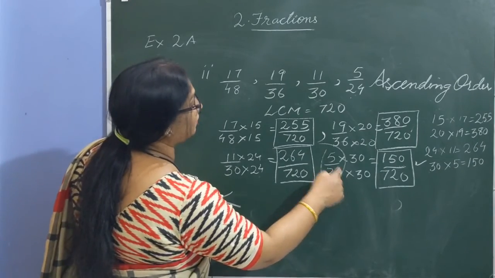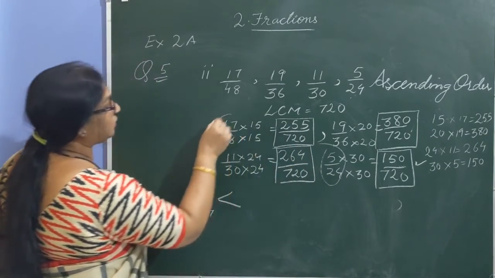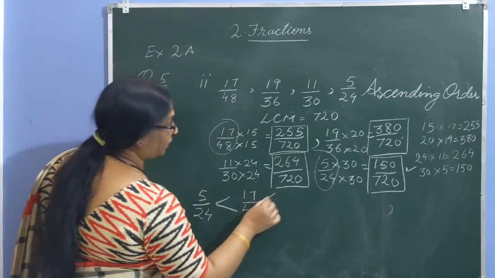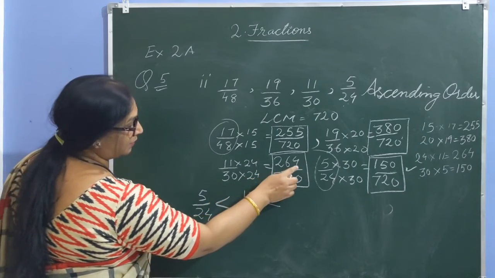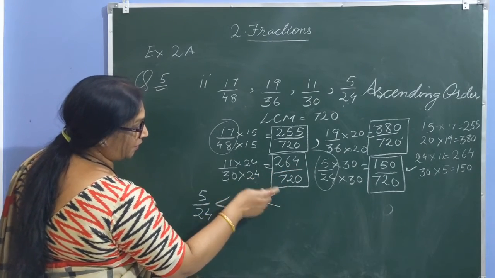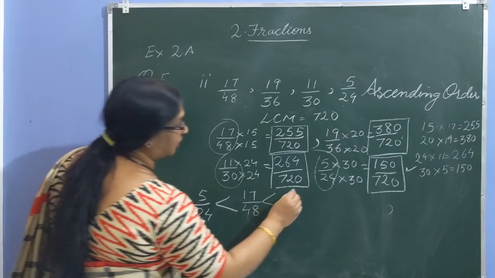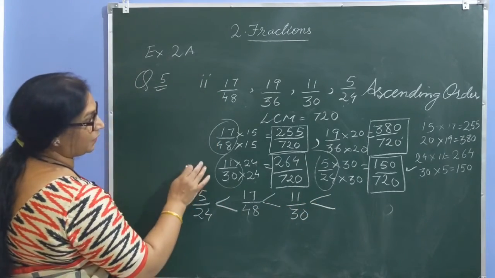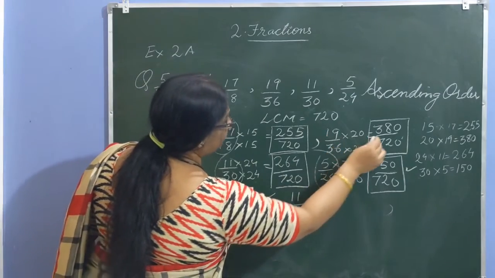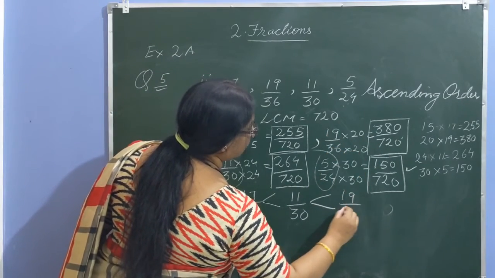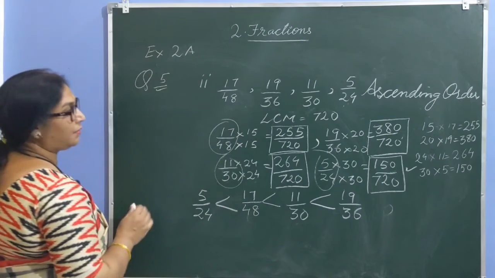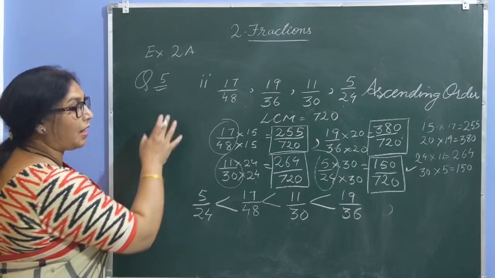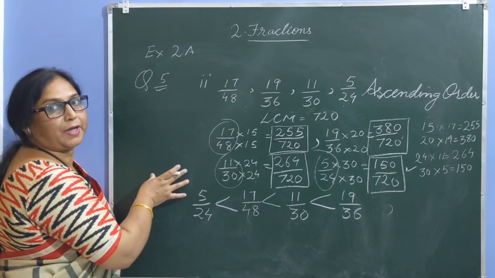The next fraction, 17 by 48. Now let's move to the next greater fraction, 264 by 720. Its original fraction is 11 by 30. Then the greatest fraction out of them is 19 by 36. And this is how we can rearrange the fractions into ascending order after converting them into like fractions.